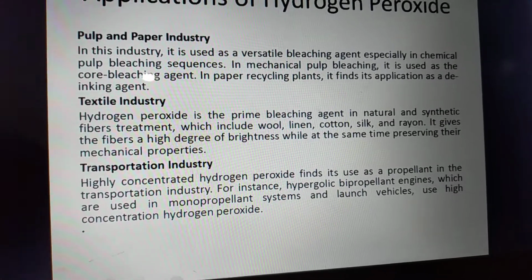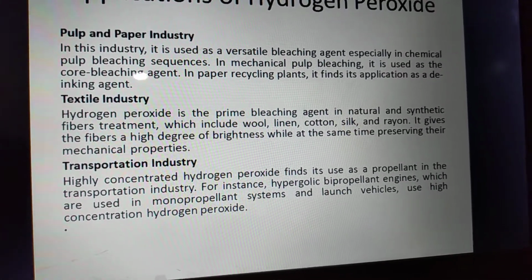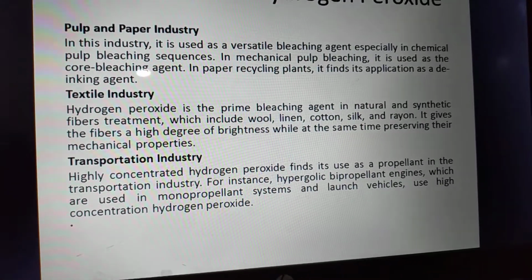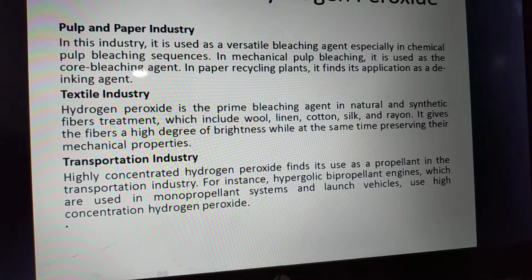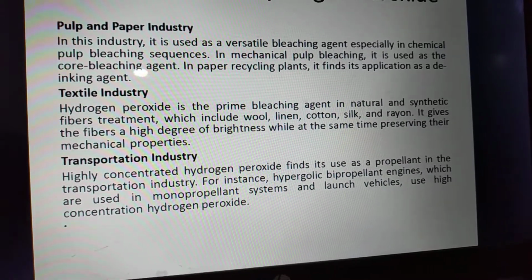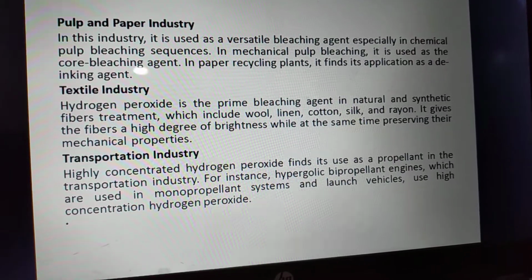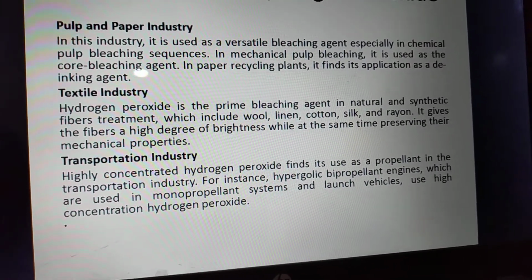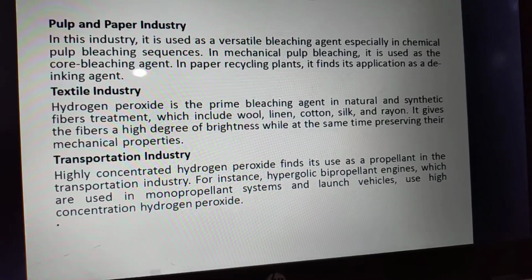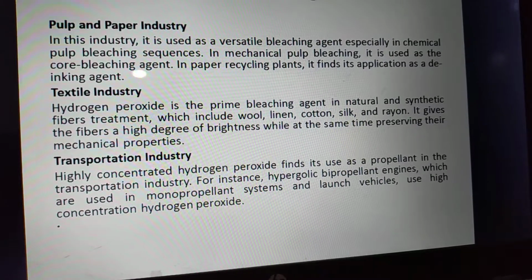Pulp and paper industry. In this industry, it is a versatile bleaching agent, especially in chemical pulp bleaching and mechanical pulp bleaching. Chemical and mechanical are both processes that use it as a core bleaching agent. In the paper recycling process, it finds its application as a de-inking agent.